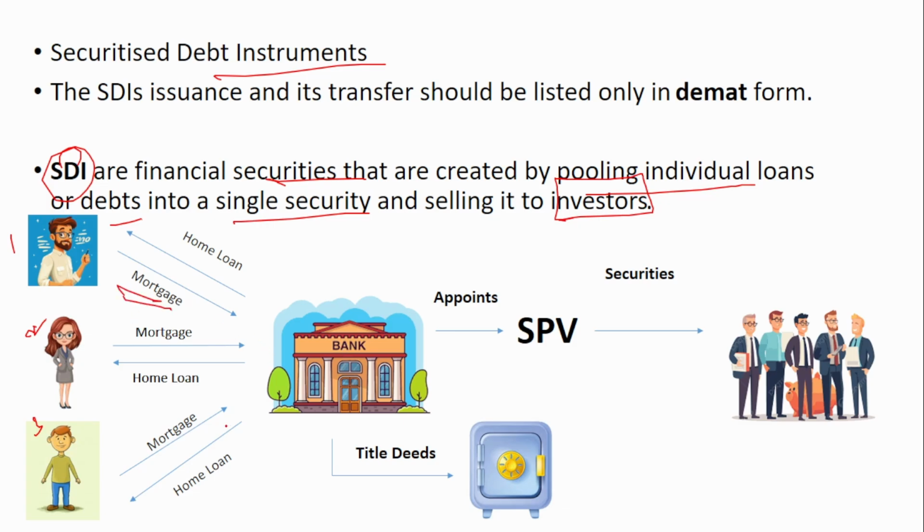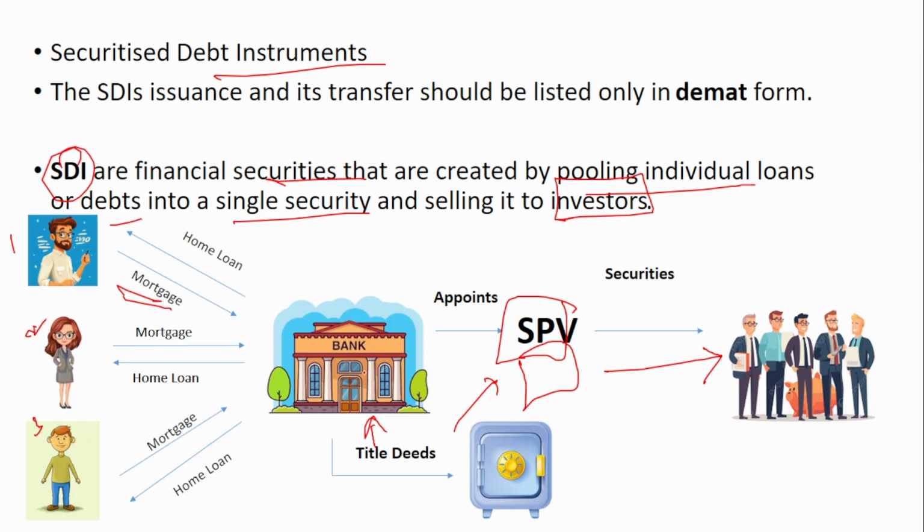Okay, so each and every property will have title deeds, right? So this title deeds will be given to the bank. So the property will be mortgaged to the bank, and also the title deeds will be under the custody of the bank. Now, what the bank will do is that under the securitized debt instruments concept, they will appoint a special purpose vehicle. So this special purpose vehicle will pool in all these assets together and sell it as securities to the investors. So remember, all these assets will be pooled in and they will be sold as securities to the customers. So these securities are basically backed by home loans.